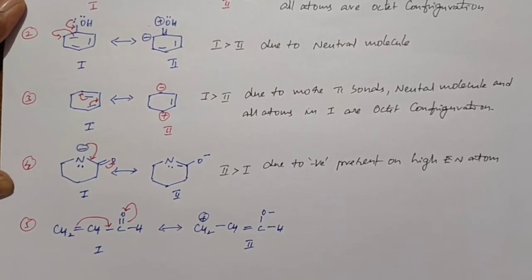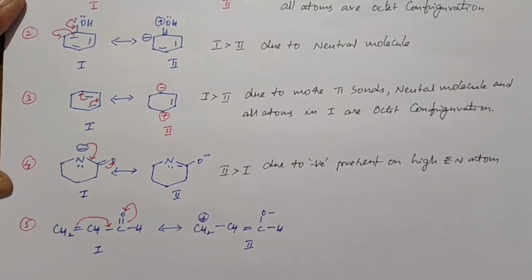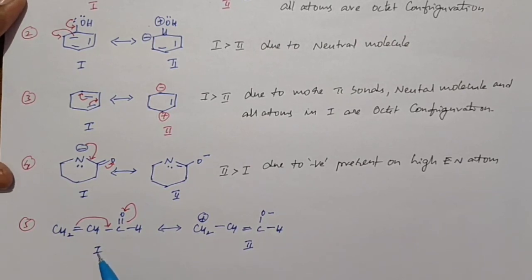When you compare structure 1 and structure 2, structure 1 is more stable than structure 2. In structure 1 we have more pi bonds, all atoms have a complete octet configuration, and it is a neutral molecule.